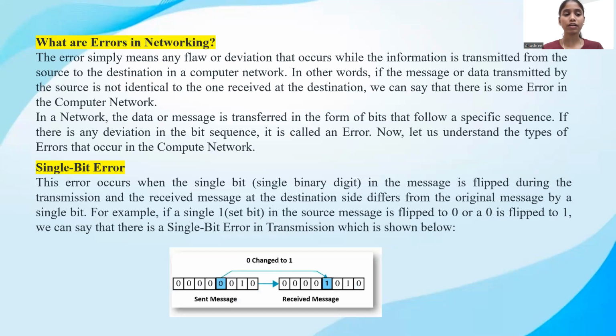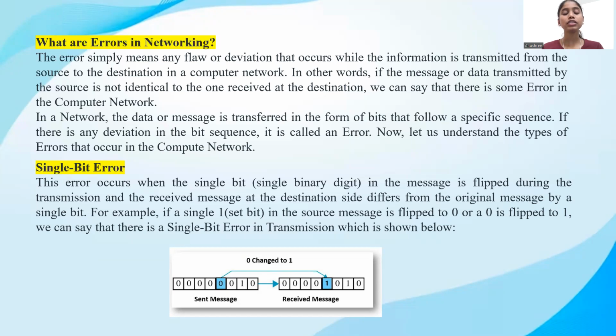So what are errors in networking? The error simply means any flaw or deviation that occurs while the information is transmitted from the source to destination in a computer network. In other words, if the message or data transmitted by the source is not identical to the one received at a destination, we can say that there is some error in the computer network.